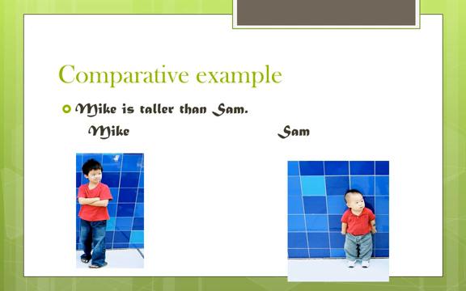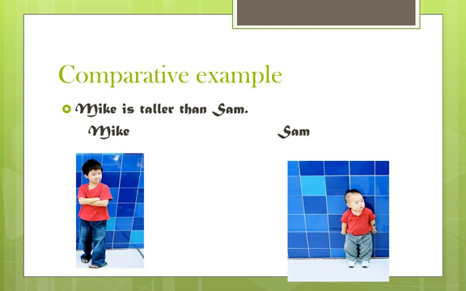See, one small boy, his name is Sam. One tall boy, his name is Mike. What is comparative? Only comparing 2 things or people. See, we are comparing only 2 persons. One is a tall boy, his name is Mike. One is a short boy, his name is Sam. So we are comparing only these 2 boys.